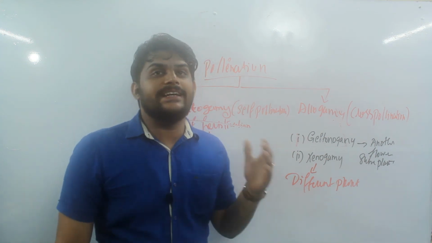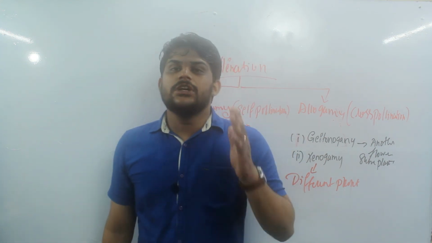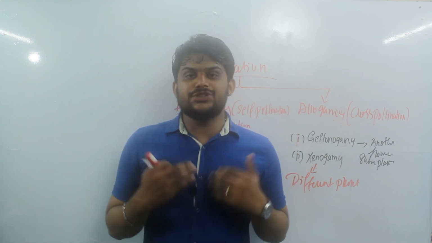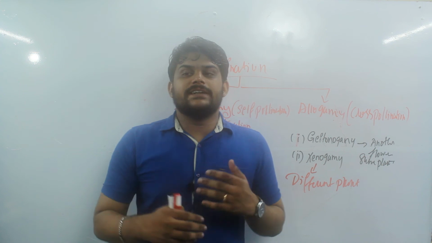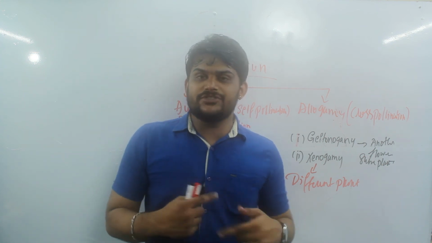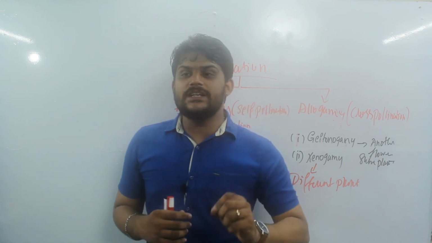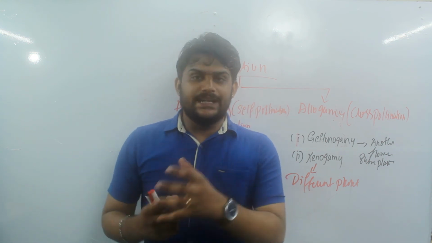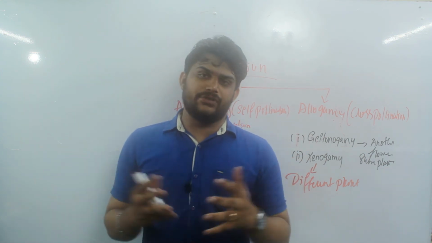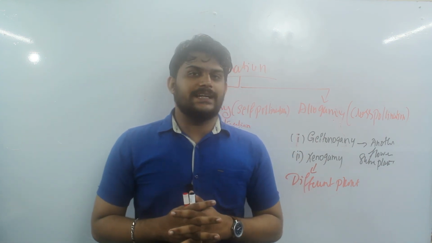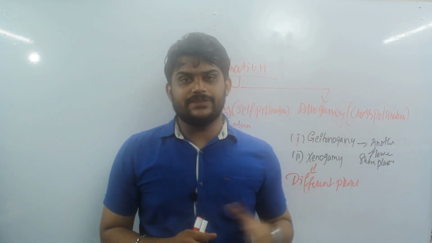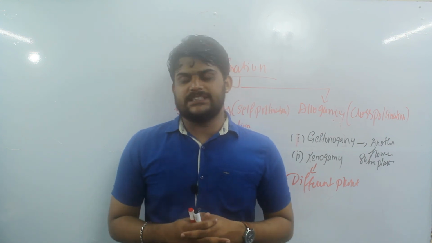Why? Because cross pollination gives the flower evolutionary significance. That means the continuity of different generations. There will be mixing of generations, which eventually leads to evolved individuals, evolved plants whose adaptability to the environment is more. So that is what cross pollination stands for, and also its advantages.